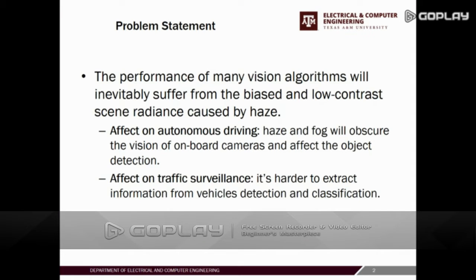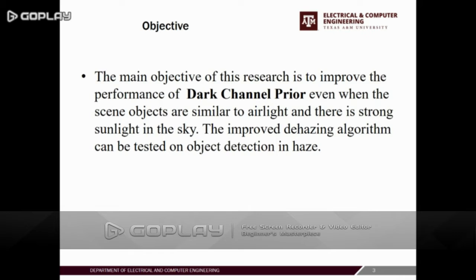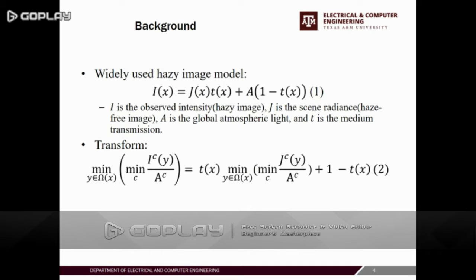Many images with haze will affect the performance of many vision algorithms, so we want to improve the performance of a famous dehazing algorithm, dark channel prior, to overcome its weakness, and use the improved model on object detection in haze. It's the background of the dehazing algorithm.